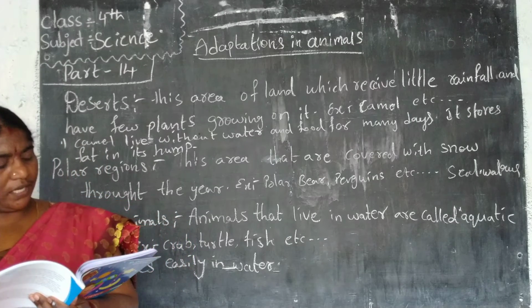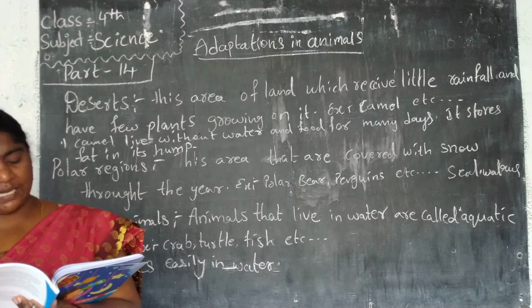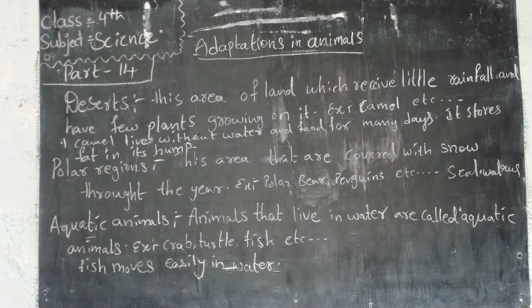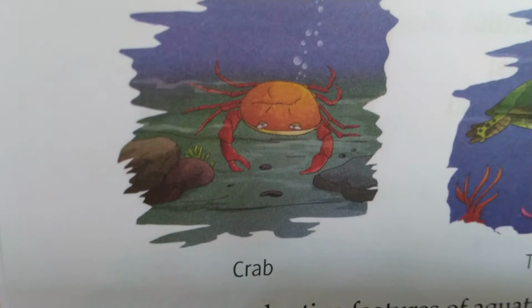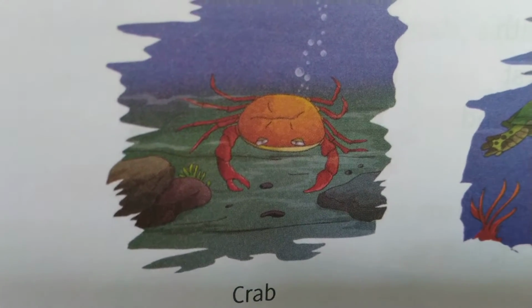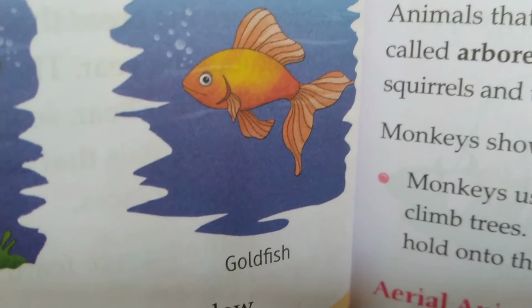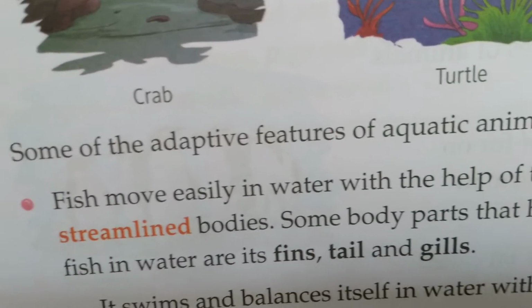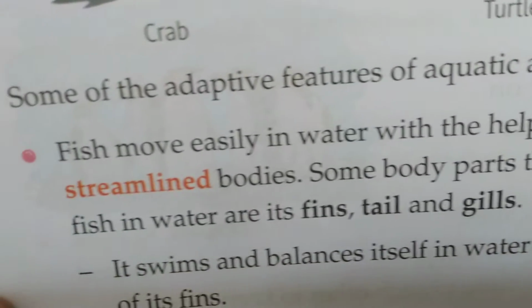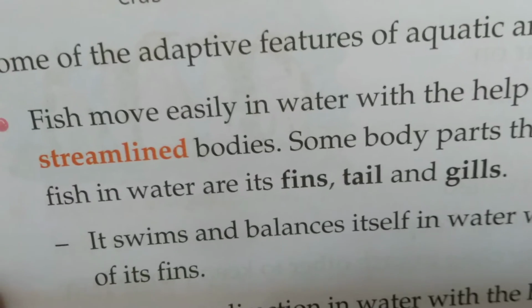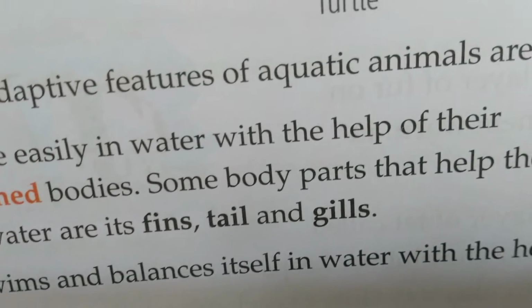Turtles move in water with the help of their paddle-like limbs. See, I will show you pictures of aquatic animals. This is a crab. It can move easily in water. Turtle, fish, goldfish. See the features of fish. Fish move easily in water with the help of their streamlined bodies. Some body parts that help the fish in water are its fins, tail and gills.